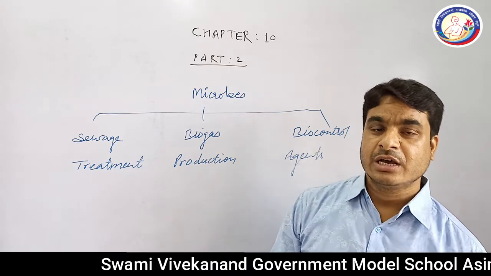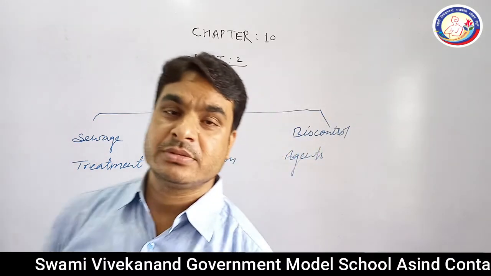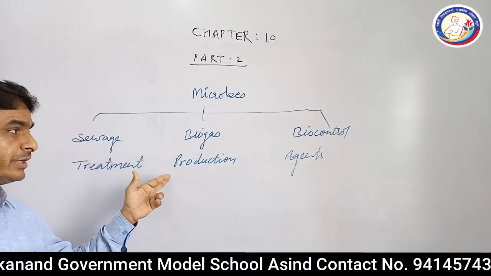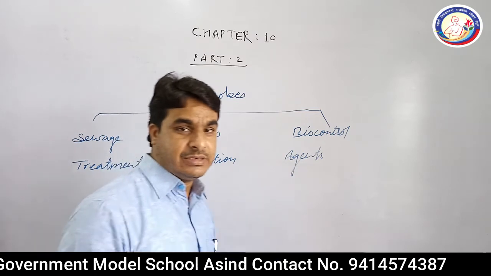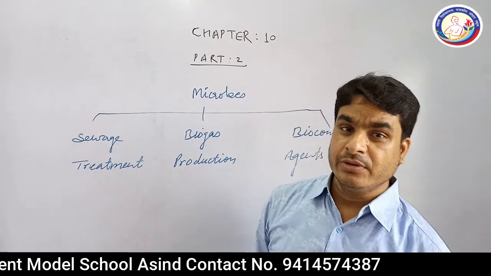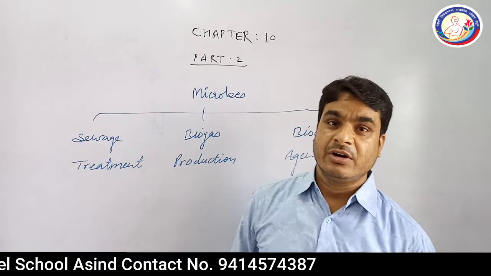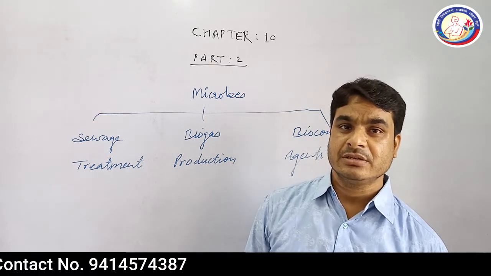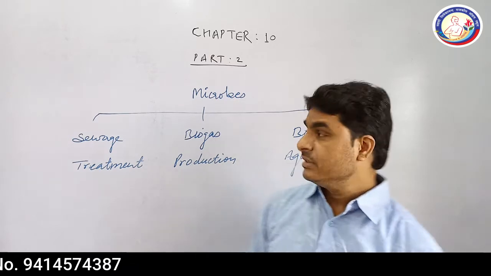Today, we will discuss the uses of microbes in sewage treatment plants, biogas production, and biocontrol agents. As you all know, sewage water is a great problem in metro cities and all over the world.